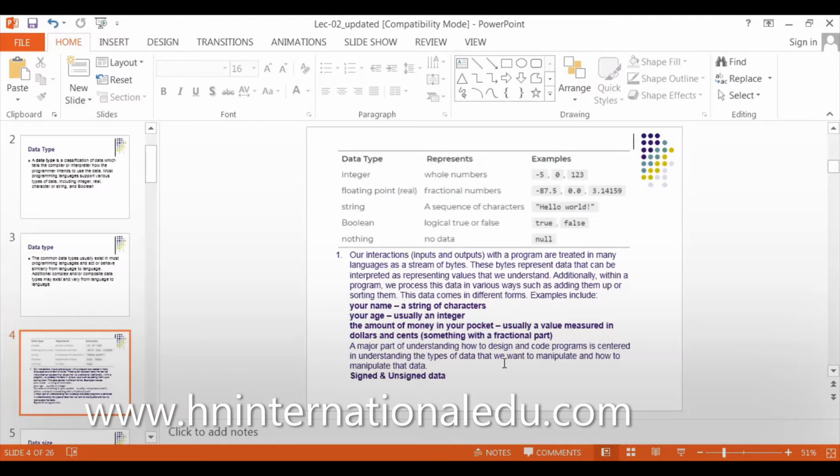For example, I want to add 2.1 and 3.1, but I want my answer in integers, so it is not possible. It will not give me the right result. I must know what data type I have and which type of variable I am using for my answer.